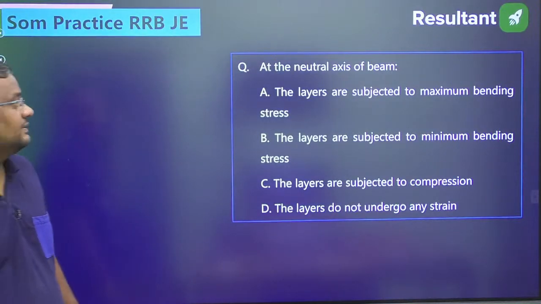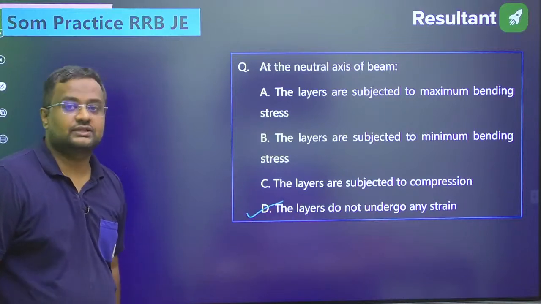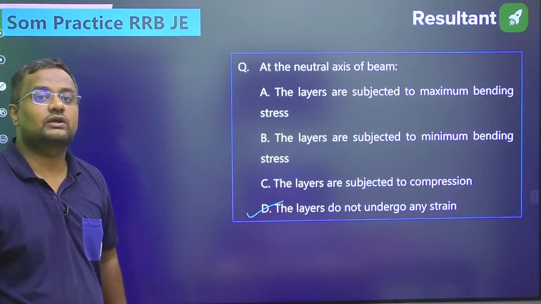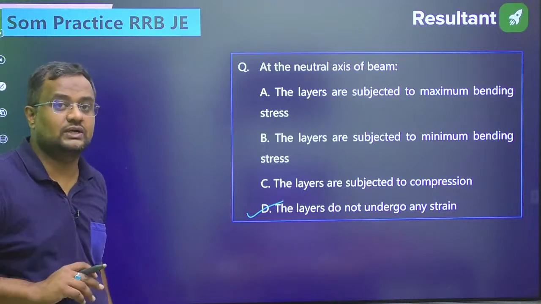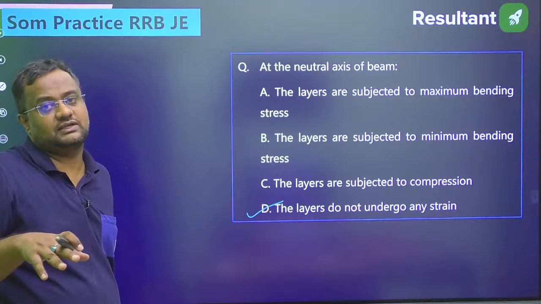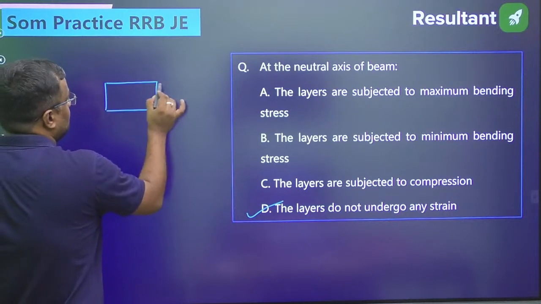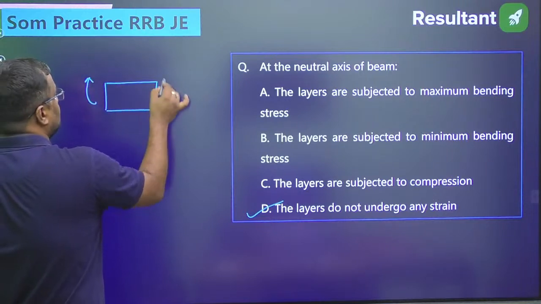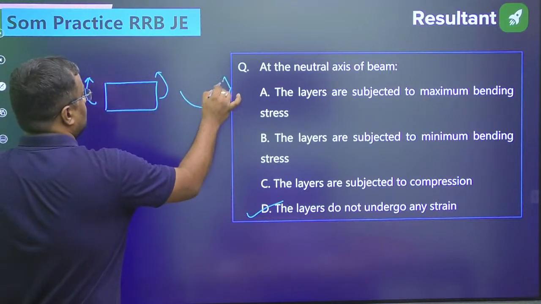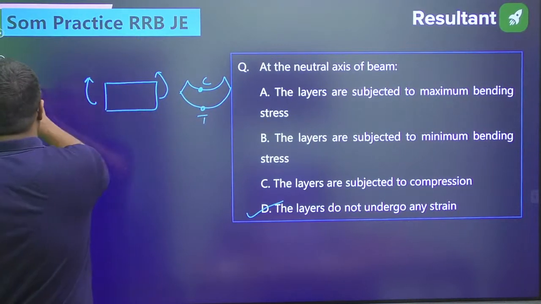What is the neutral fiber? Neutral fiber is the layer that does not undergo any strain, neither compression nor tension. Now again, there is a myth among students that above the neutral fiber there is compression and below it there is tension. That is only for sagging moment. If this is a beam and we are applying the moment like this, then this is in compression and this is in tension.